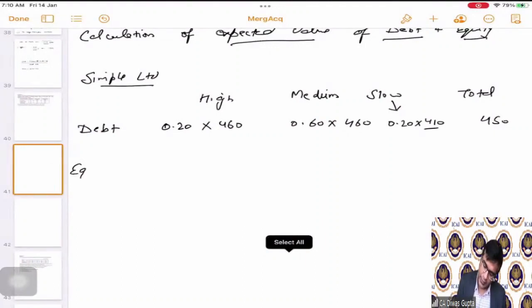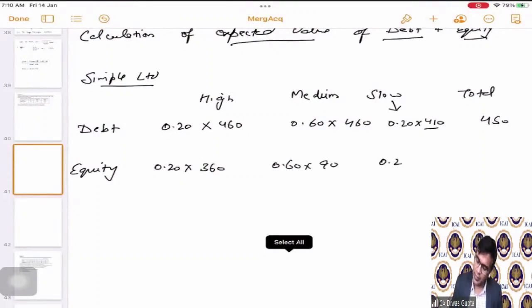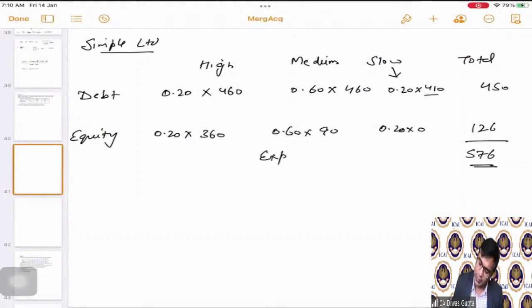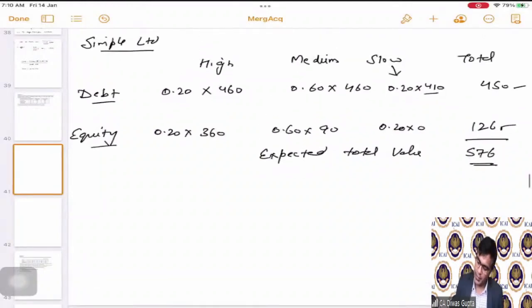Similarly, for equity, 0.20 multiplied by 360, 0.60 multiplied by 90, and the last one will be 0 only, correct? Because equity became 0. So 126 is the total. 576 is the total expected value. Expected total value is 576, expected debt value is 450, and expected equity value is 126. This is for Simple Limited.